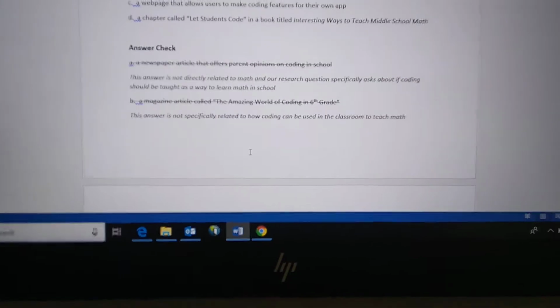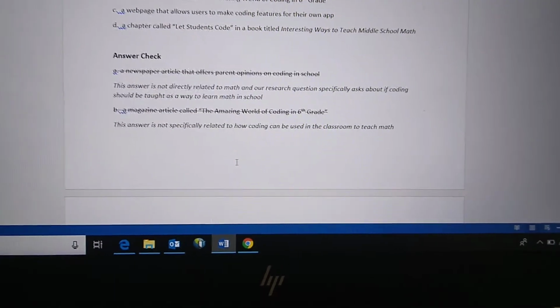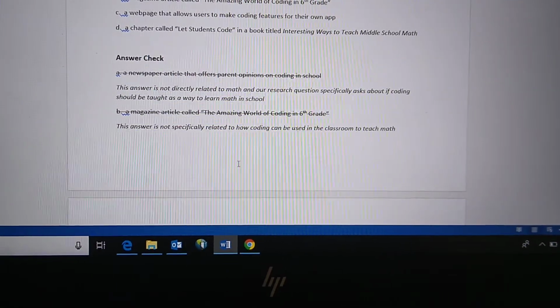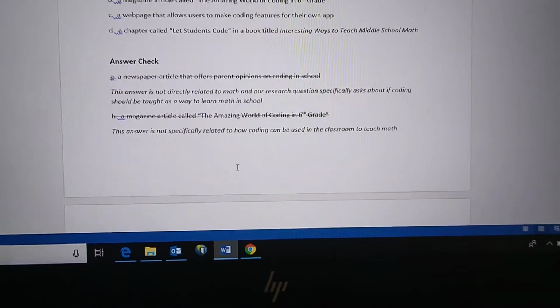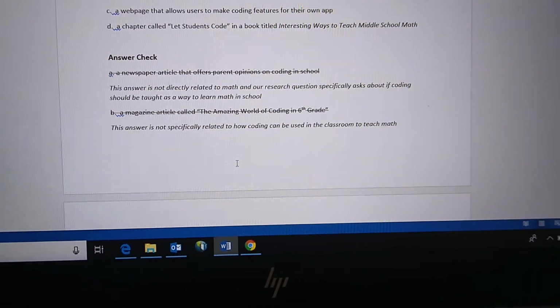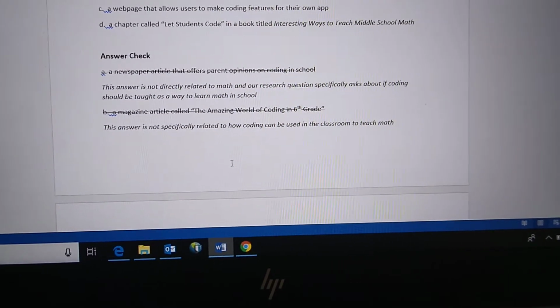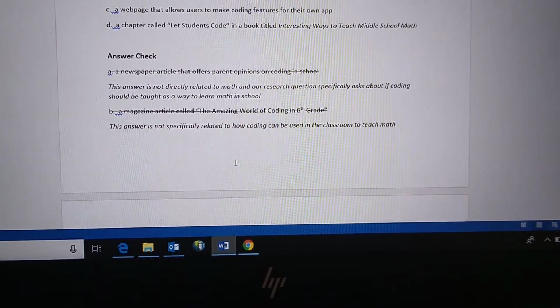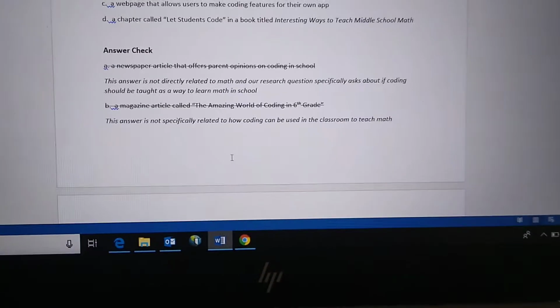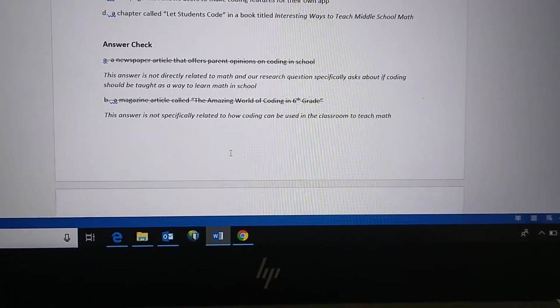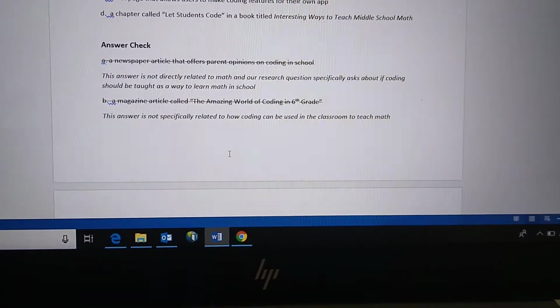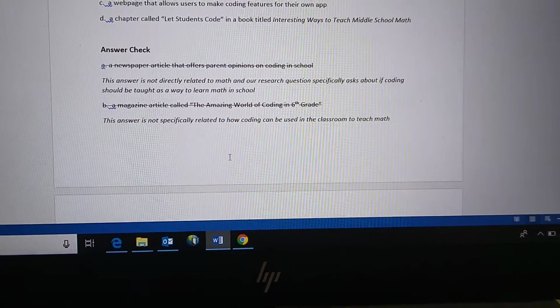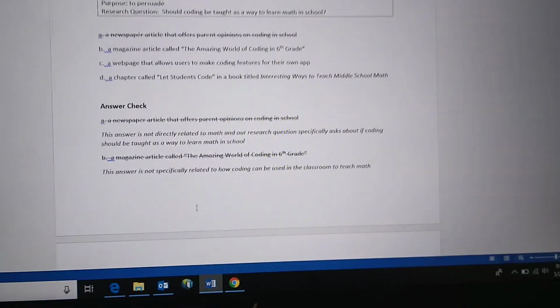So A, we crossed out, was wrong. It's because this answer is not directly related to math, and the research question specifically asks about if coding should be taught as a way to learn math in school. So now we know that our answer has to have something to do with math. B is wrong because the answer is not specifically related to how coding can be used in the classroom to teach math. So same thing, it's not aligning to our topic.